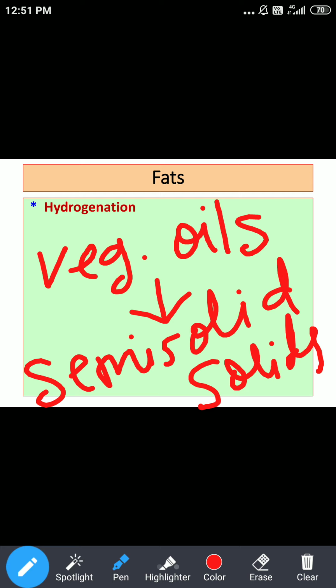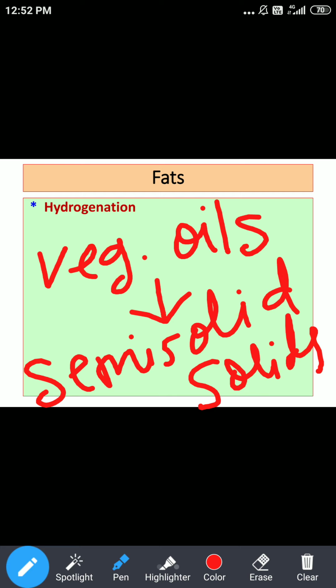Another important change that occurs: right now, vegetable oils are rich in PUFAs. Mainly we'll get polyunsaturated fatty acids from these vegetable oils. But once these vegetable oils are converted into solid or semi solid fats, one more nutritional change occurs.